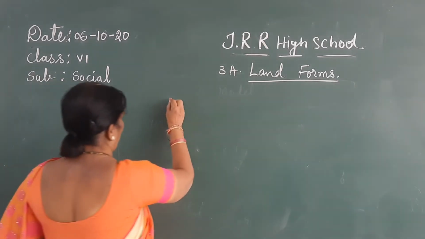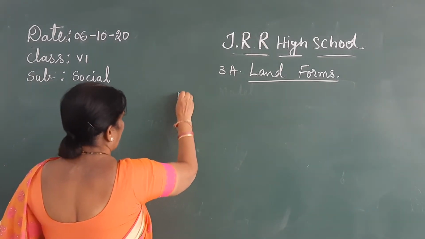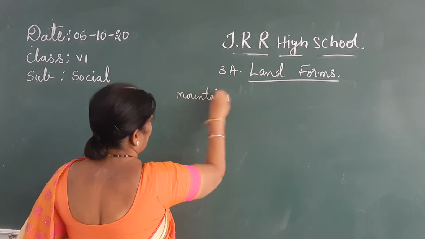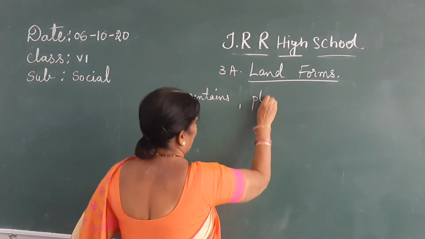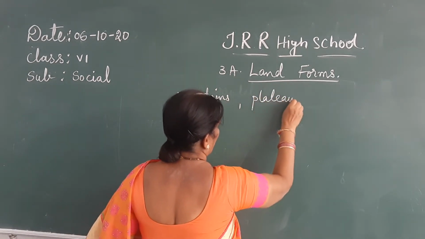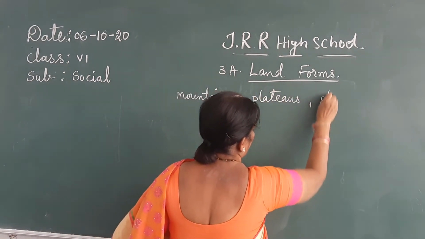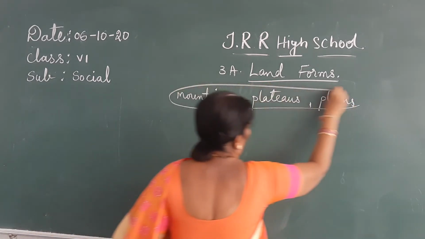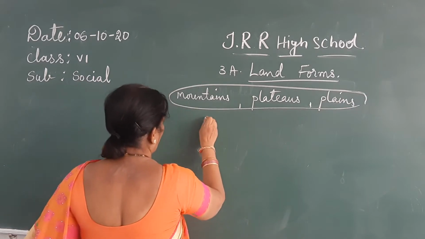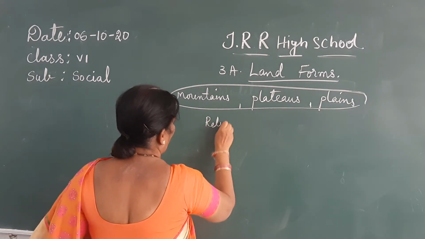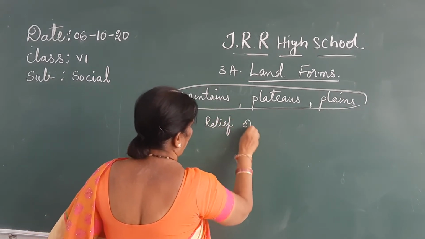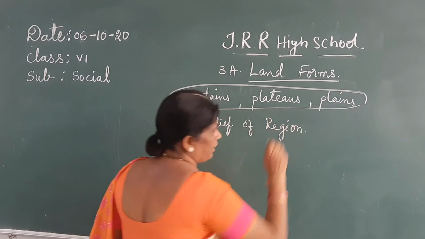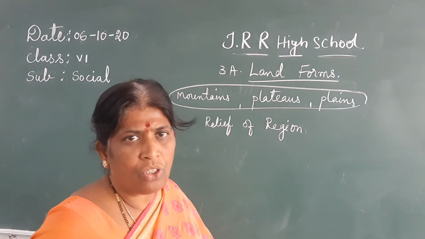On the land we will have mountains, plateaus and plains. All these things together are called the relief of a region.